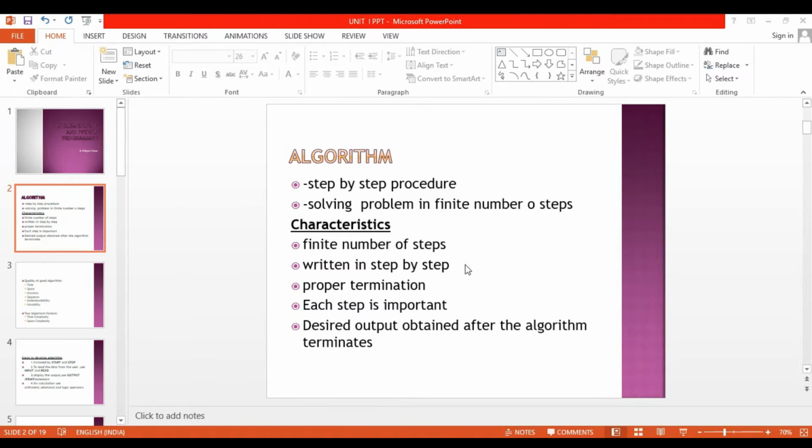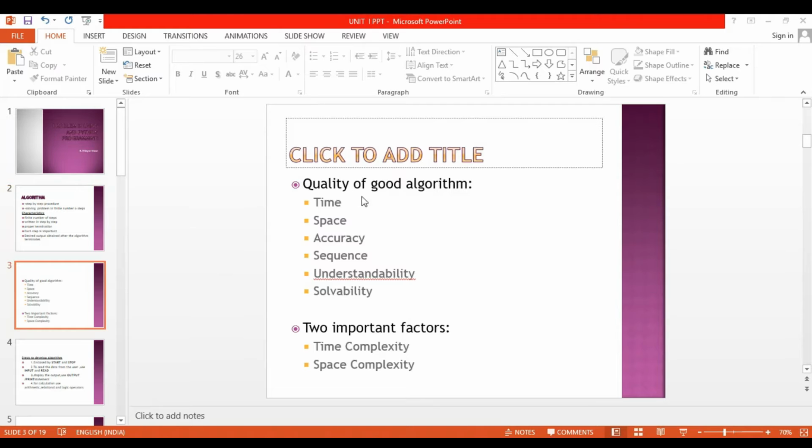Then next one, quality of good algorithms. The algorithm quality must be defined by the 6 factors: time, space, accuracy, sequence, understandability, solvability. First one, time. This algorithm should take less time to execute the program.